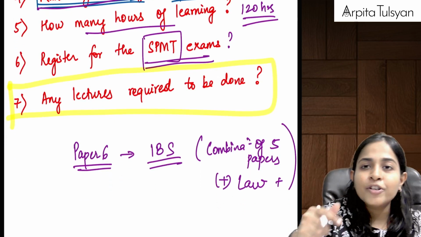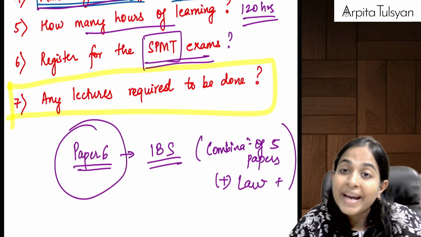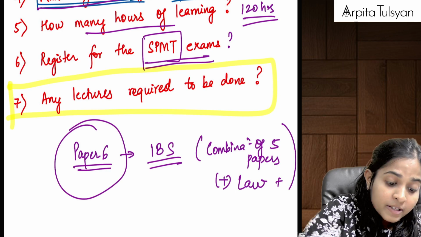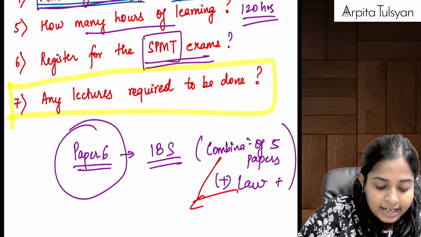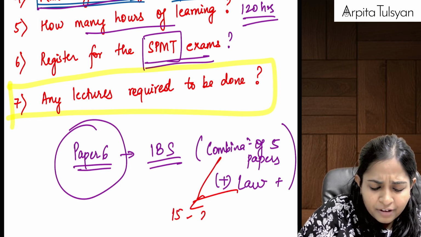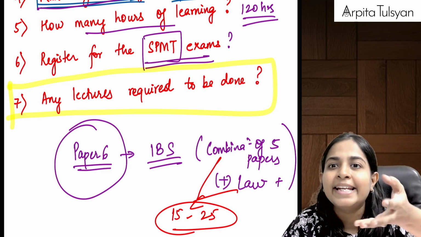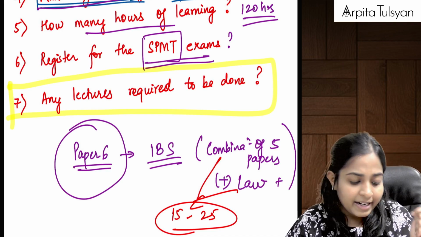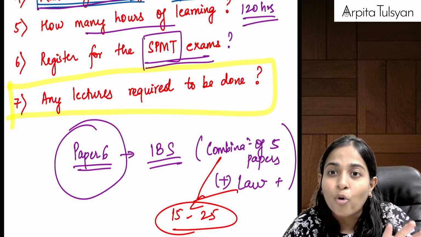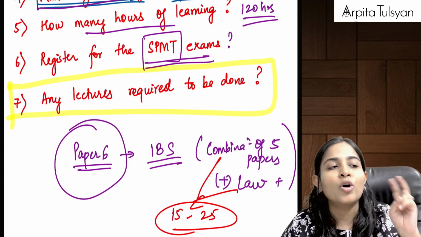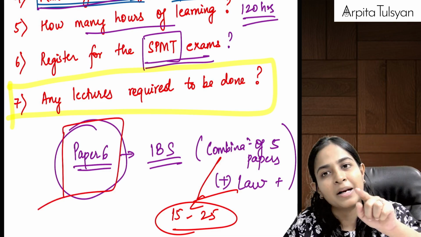So the law which you are going to study for SPOM Set A is also going to help you for your main paper, paper number 6, because here you have got a weightage. For law, basically, you have got a weightage of between 15 to 25 marks. So on an average 20 marks weightage of law is anyway there, right? This is the reason why I'm focusing more on law and costing, because you are not studying that only for the purpose of SPOM, you are also doing it for the purpose of paper number 6.